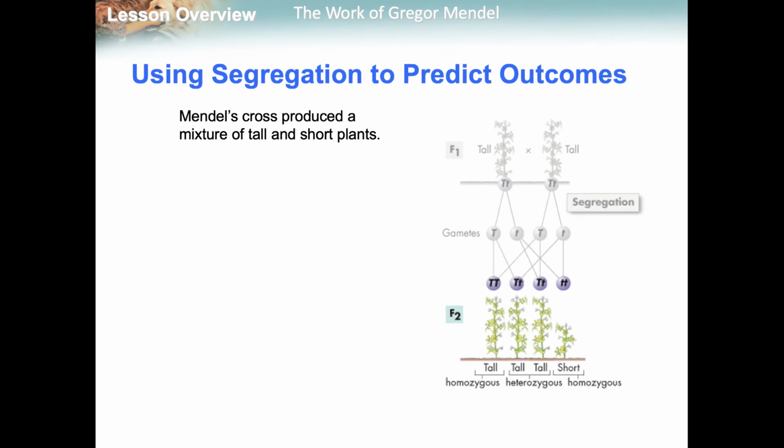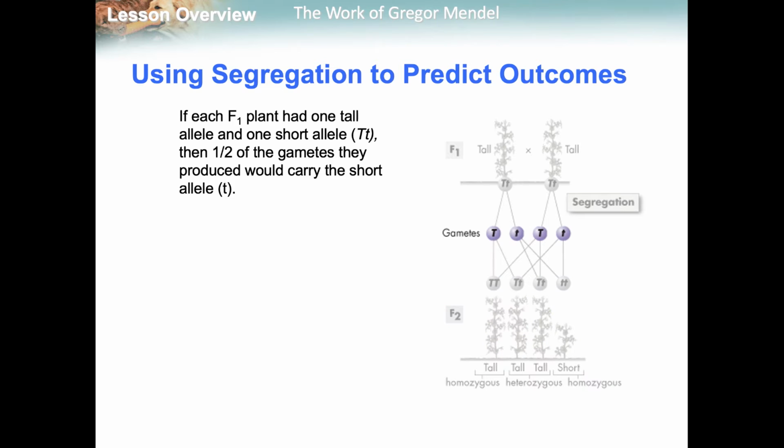So Mendel's cross produced a mixture of tall and short plants. And so you see here, you're going to see tall, and these are the alleles right here. This is the law of segregation right here, where one allele went to each one. This is all sperm or egg, whichever one you want to connect to it. But it's all segregated, and then they form these as they self-pollinated. Each one had one tall and one short allele, and then half of the gametes they produced would carry the short allele. So right here, it's heterozygous.